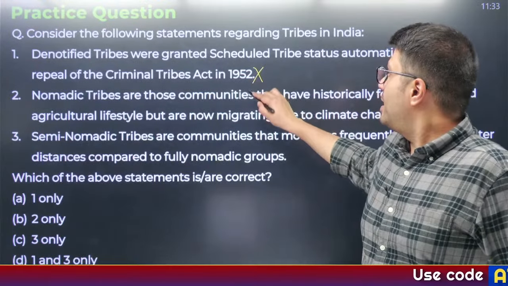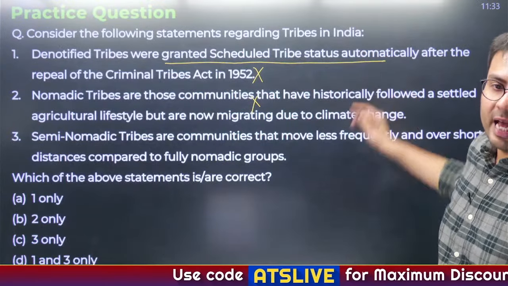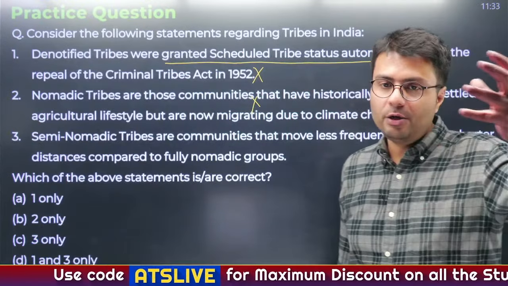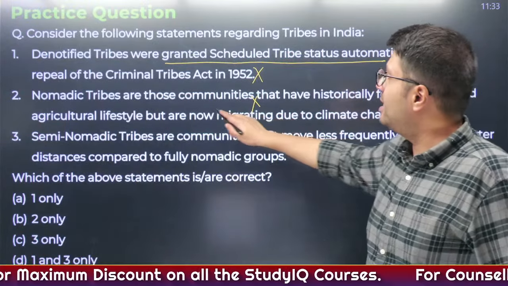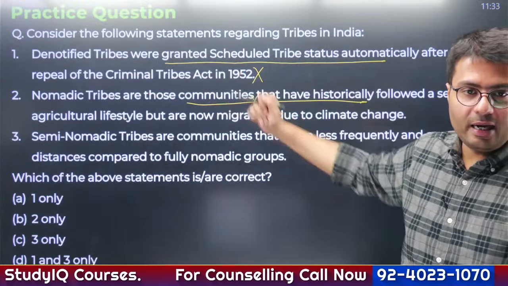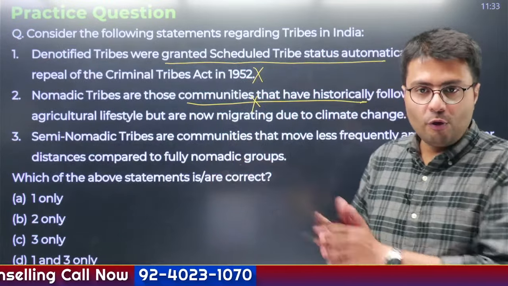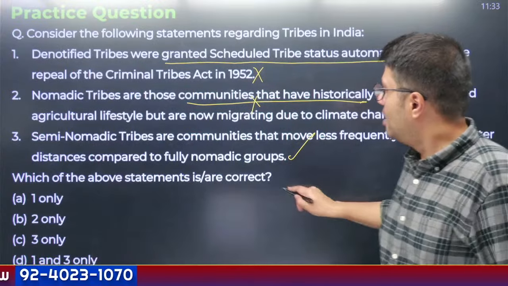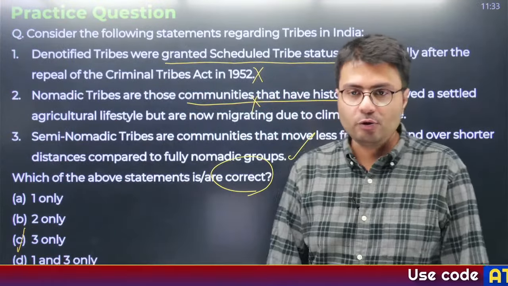Well, first two are incorrect. Denotified tribes weren't granted the status of STs automatically. Some of them are included in STs, some SCs, some OBCs. So first obviously is incorrect. They weren't historically settled. That is why the name nomadic tribe has been given. It has been their habit of moving around. Okay. Third is correct, and we have to identify the correct statement. So option C. Yes, all of you are right.